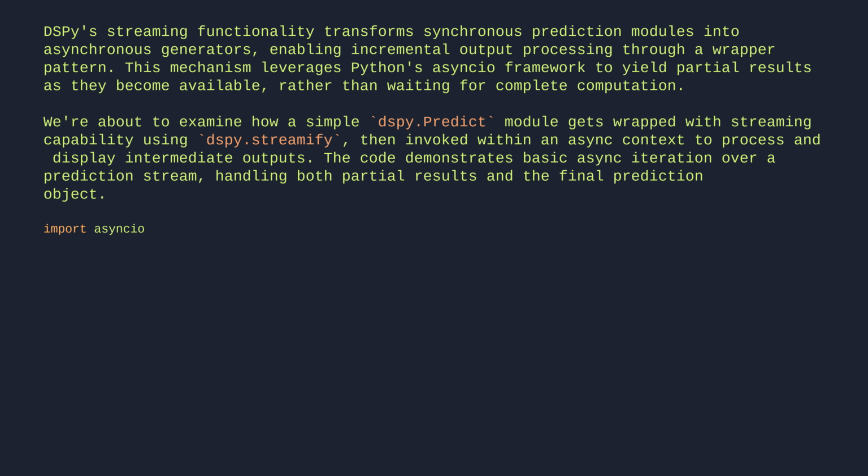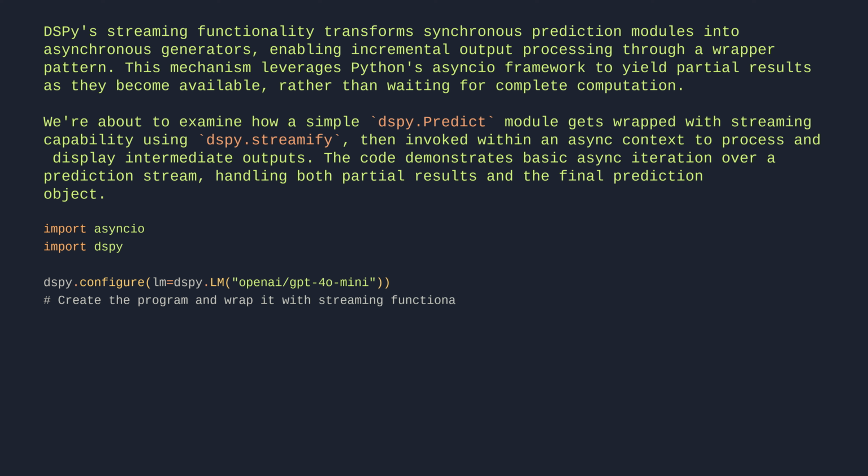Import Asyncio. Import dspy. dspy.configure(lm=dspy.LM('openai/gpt-4o-mini')). # Create the program and wrap it with streaming functionality. program = dspy.streamify(dspy.Predict('q -> a')). # Use the program with streaming output.